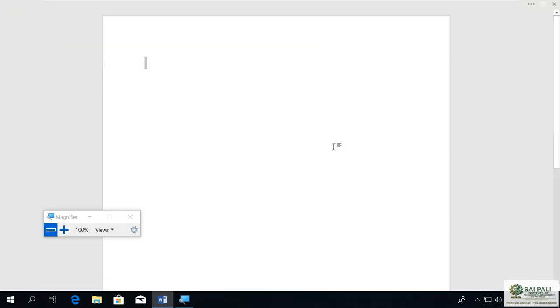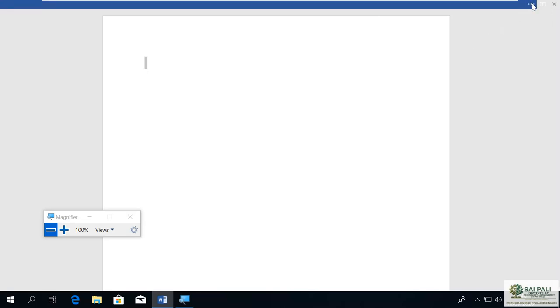Now when you click on the document, then it is not in use. So when it is not in use, it will hide the ribbon. And when you want to see it, then you have to go here and click on this.